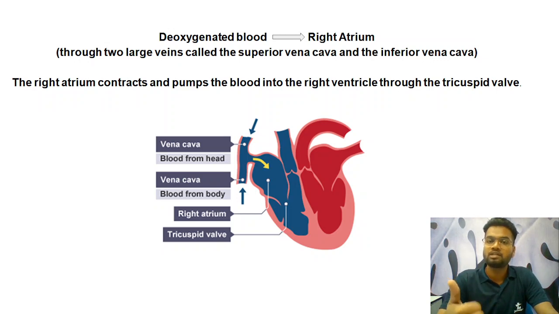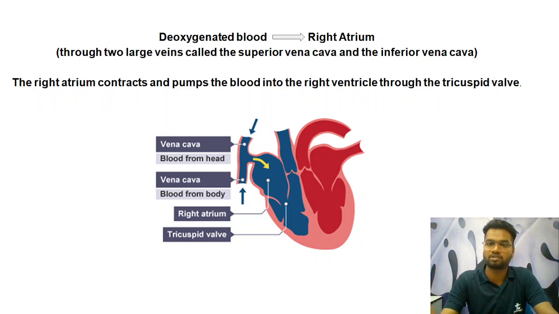And vena cava is the largest vein of a human body. And through vena cava, the deoxygenated blood enters the heart into the right atrium. Now, after entering, the right atrium contracts and pumps the blood into the right ventricle through the valve called tricuspid valve. Now, the heart contracts, and a valve between the right ventricle and right atrium called the tricuspid valve opens, and the whole blood flows from right atrium to the right ventricle.